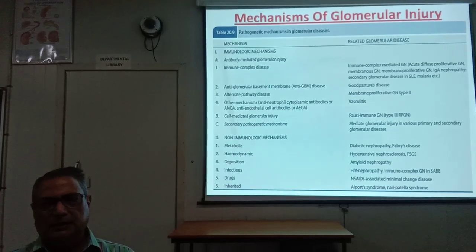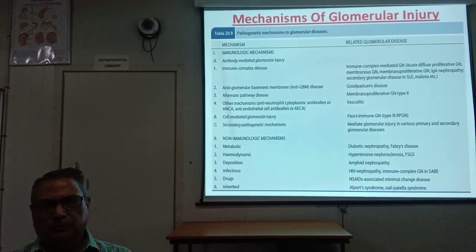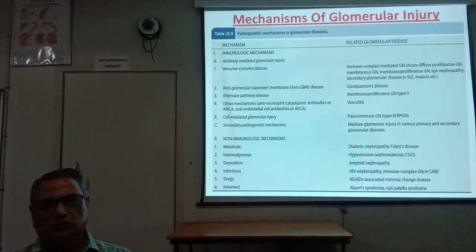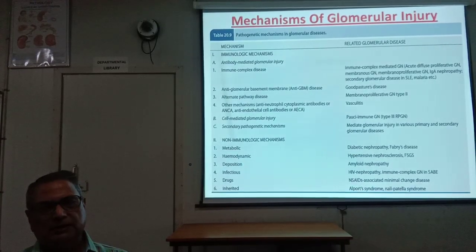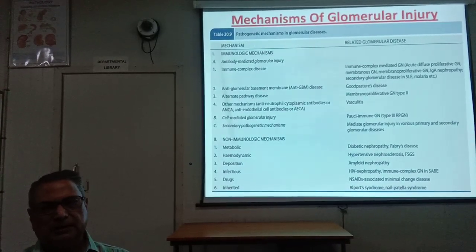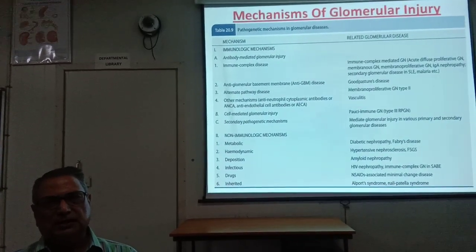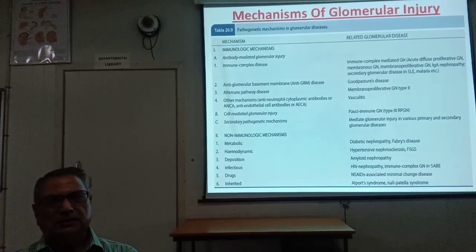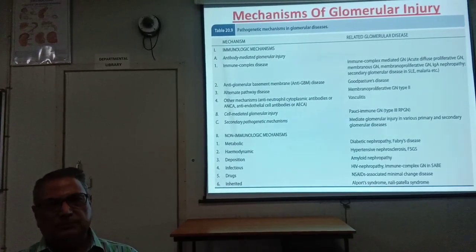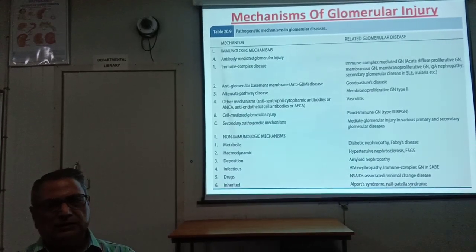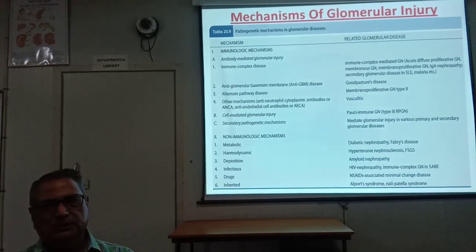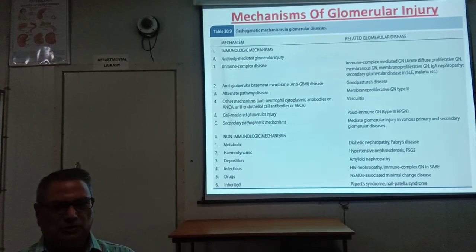Immune complex disease glomerulonephritis includes acute diffuse glomerulonephritis, penicillamine glomerulonephritis, membranous glomerulonephritis, membranoproliferative glomerulonephritis, IgA nephropathy, and secondary glomerular disease like SLE nephritis. So these are immune mediated via immune complex disease. Then anti-glomerular basement membrane disease occurs in Goodpasture syndrome.